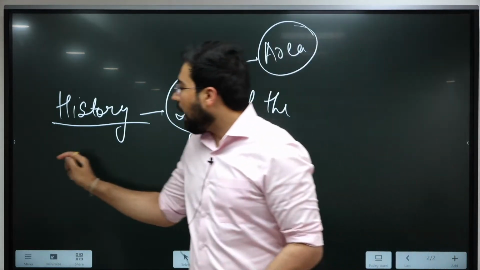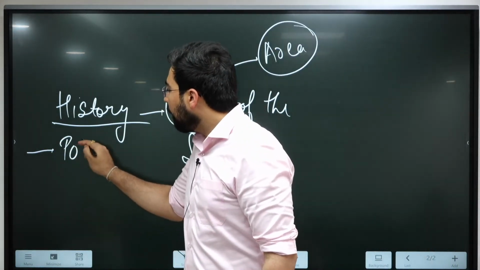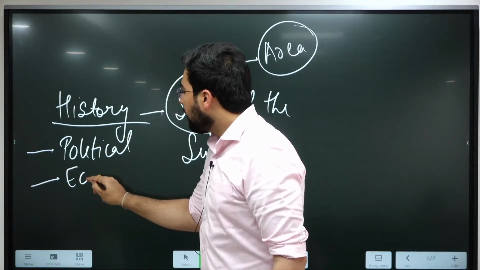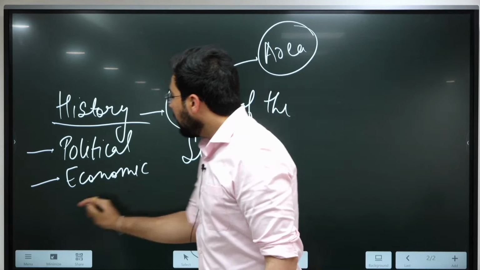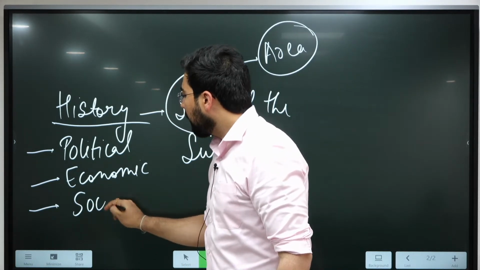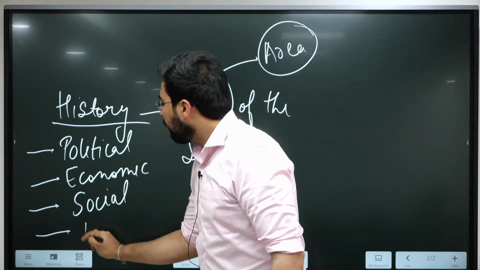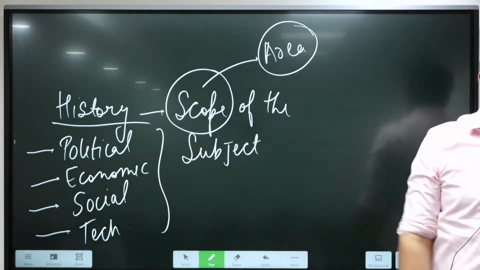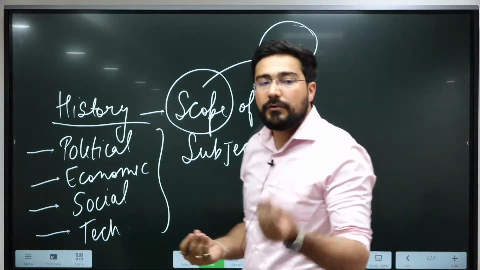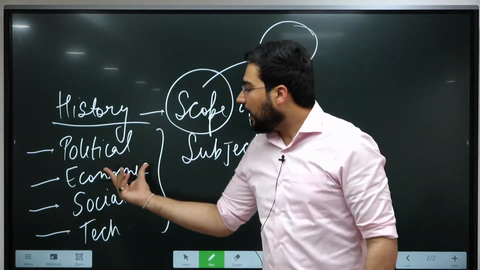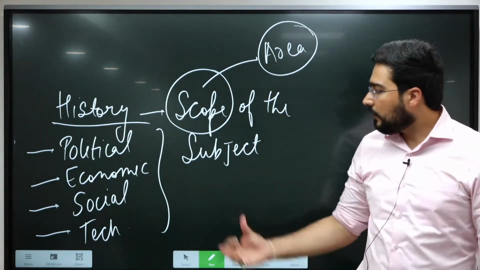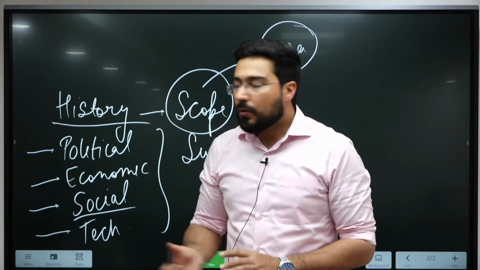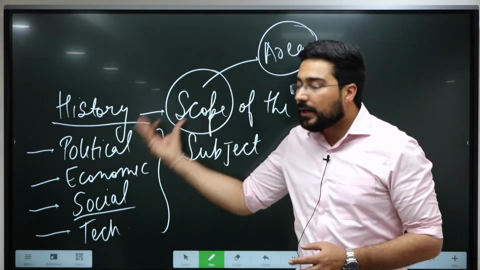So we need to have a basic understanding of political history, economic history. Just see today's society. Whatever we can cover into one or the other part, that will be covered by history. Polity of the times of Rig Veda, economy of the times of Harappan Civilization, society of the time of Mahajanpada period. So questions are going to come from various parts.